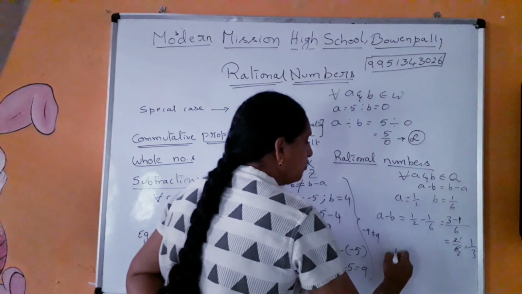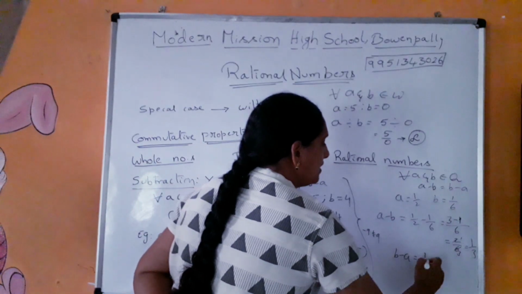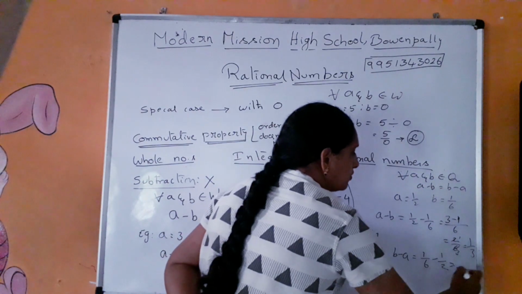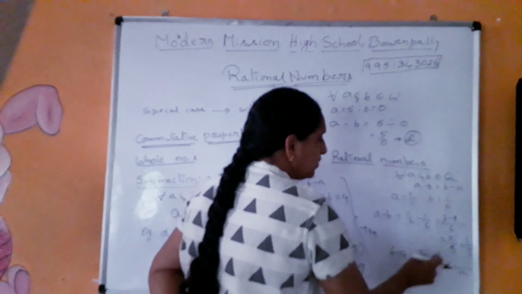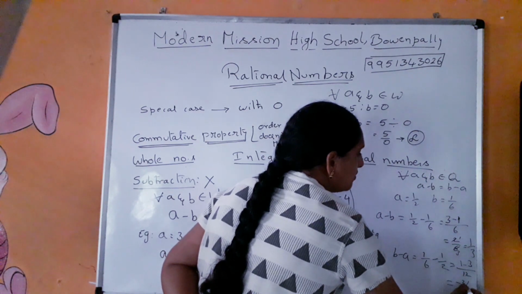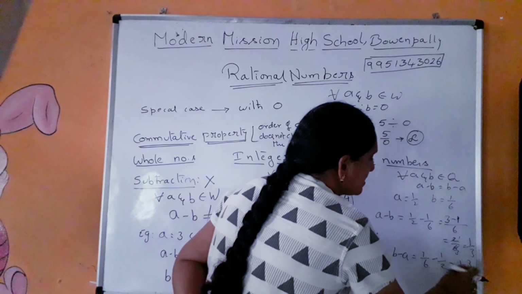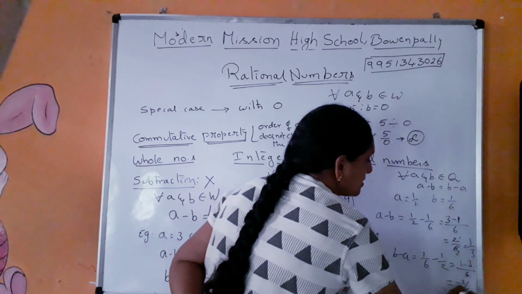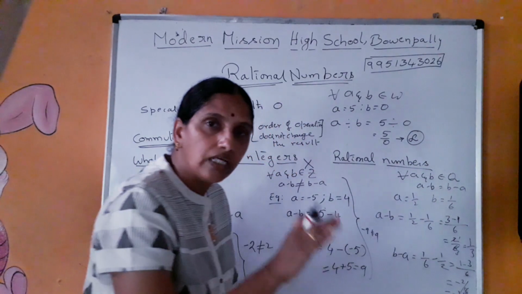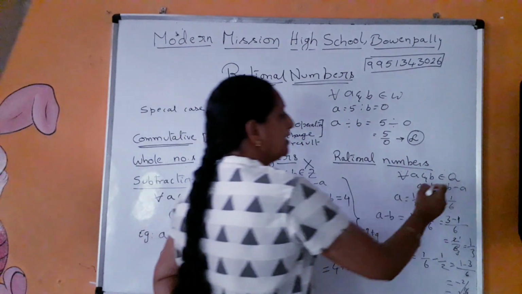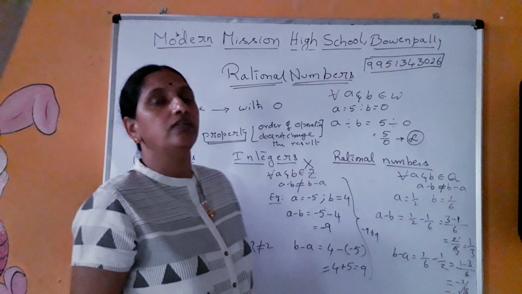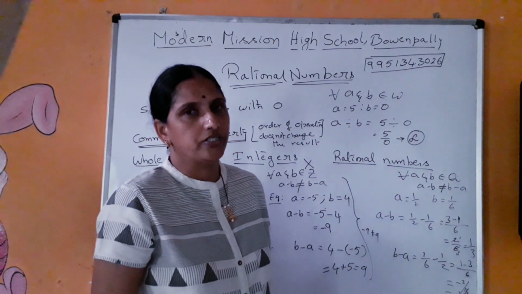1 by 3. Now b minus a. 1 by 6 is b, minus 1 by 2 is a. So again the LCM is 6. So 1 minus 3, which is minus 2 by 6, which is equal to minus 1 by 3. Again plus 1 by 3 is not equal to minus 1 by 3. Thus again even rational numbers do not obey the commutative property under subtraction.